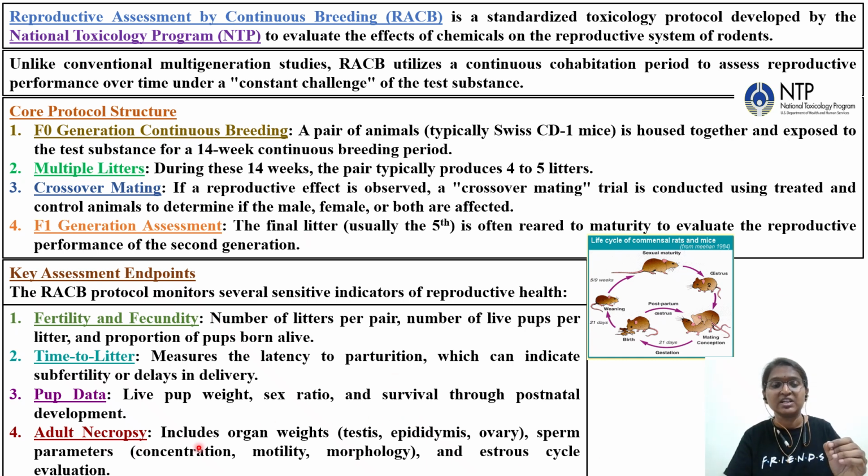Next, adult necropsy includes organ weights: testis, epididymis, ovary; sperm parameters like concentration, motility, and morphology of the sperm, whether the head is there or not; and estrous cycle evaluation.